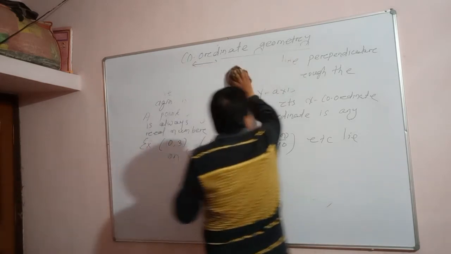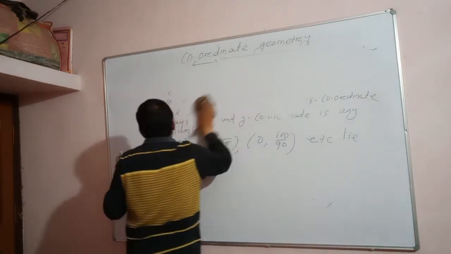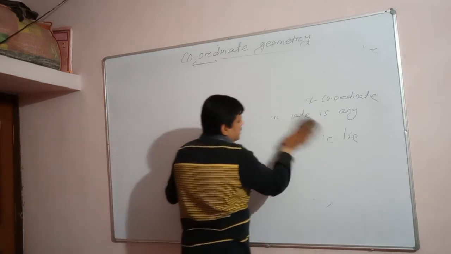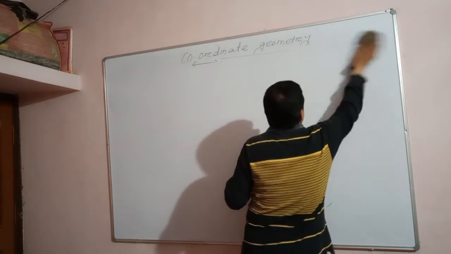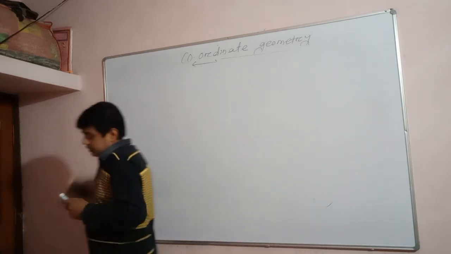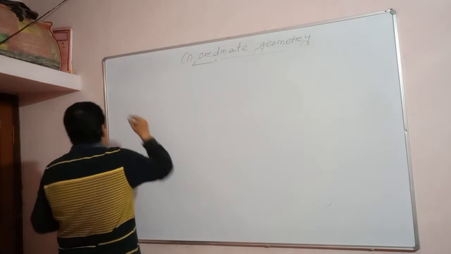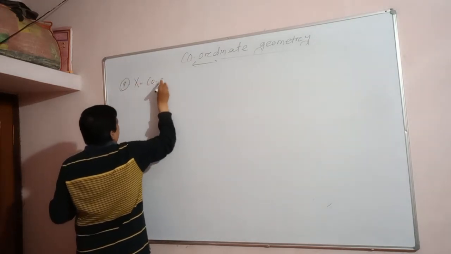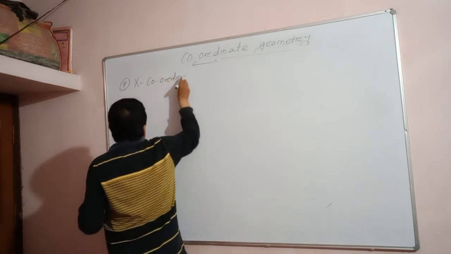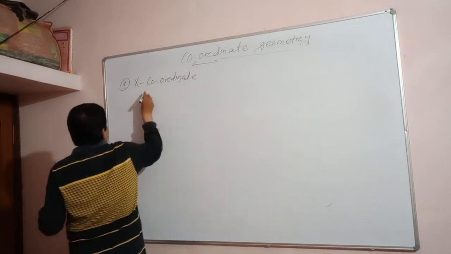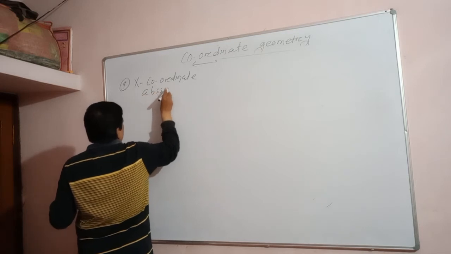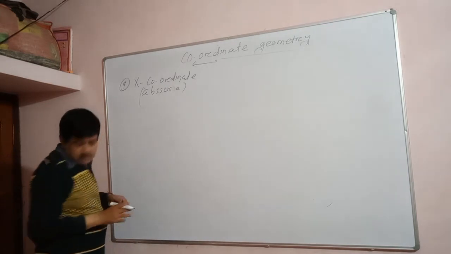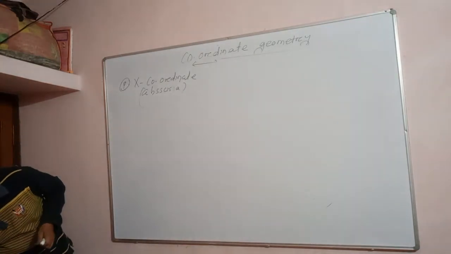Let us move ahead. We are talking about the x coordinate and y coordinate. So what do you mean by x coordinate? Let us discuss the x coordinate. What is the x coordinate and what is the y coordinate? It is also known as abscissa. Okay? The other coordinate is the abscissa.